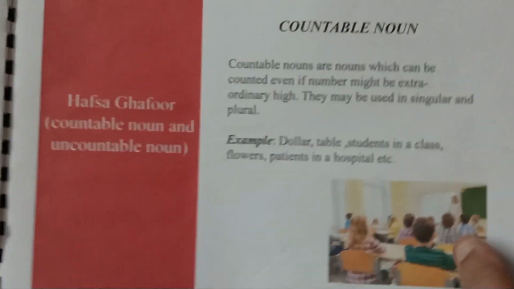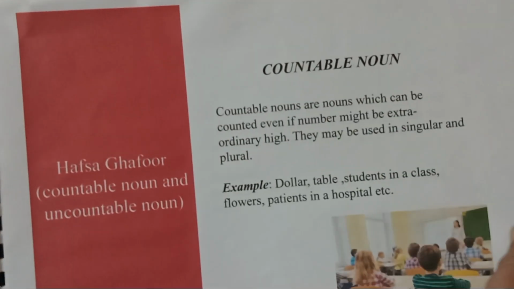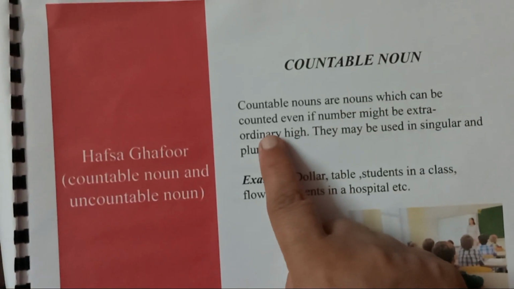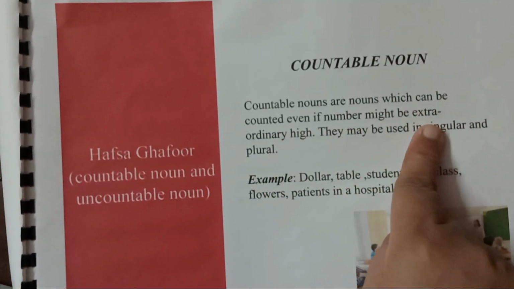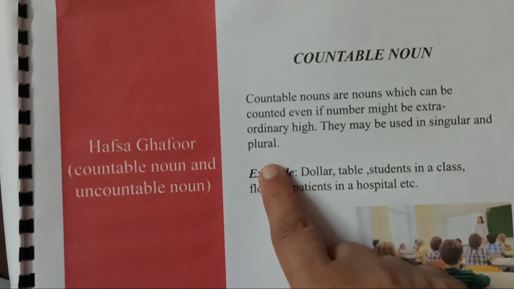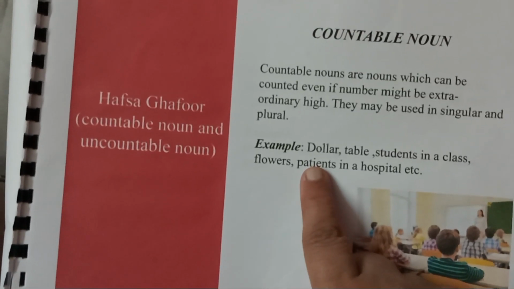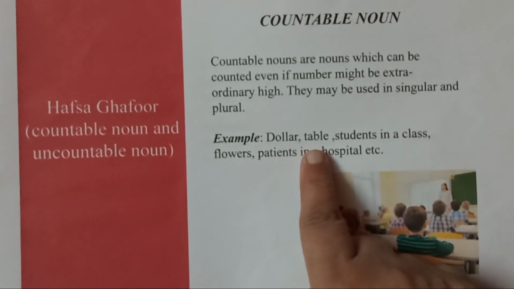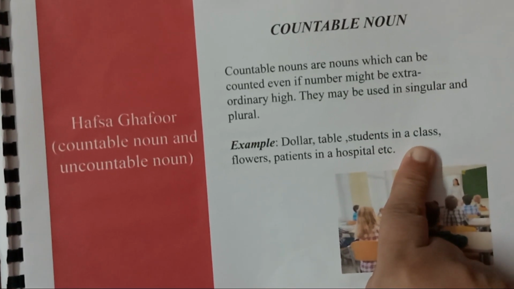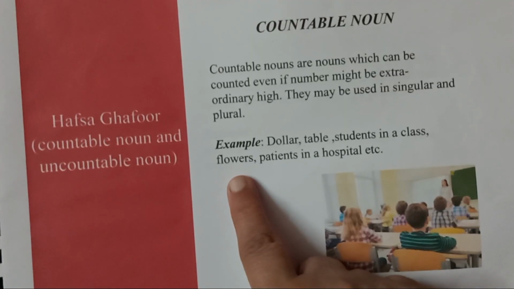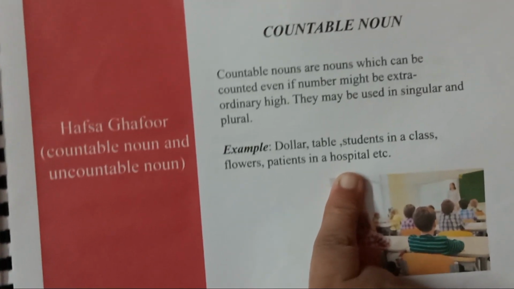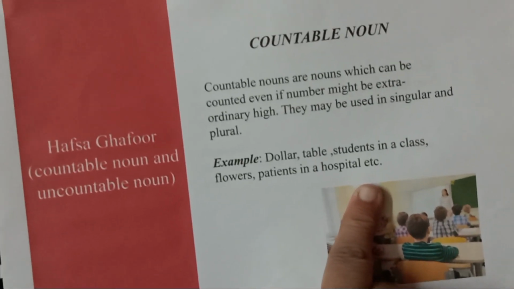Next, countable nouns. What are countable nouns? Countable nouns are nouns which can be counted, even if the number might be extraordinarily high. They may be used in singular and plural. For example, dollar, we can count dollars. Table, we can count tables. Students in a class can be counted. Flowers in the garden can be counted. Patients in a hospital can be counted. So all these things are countable.